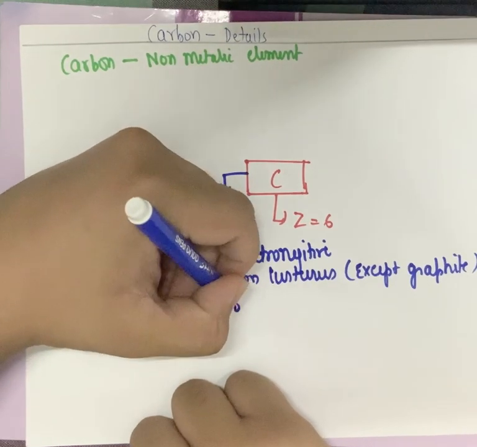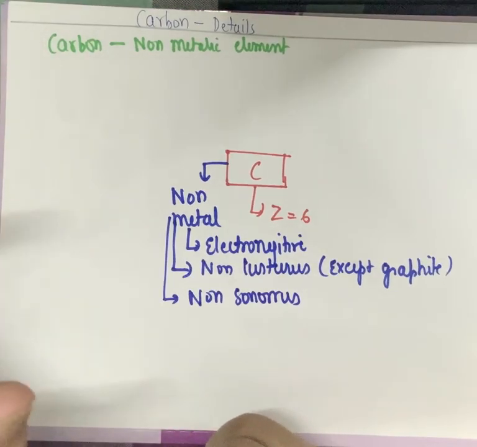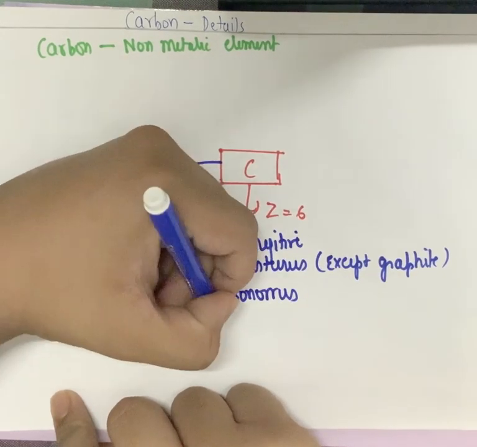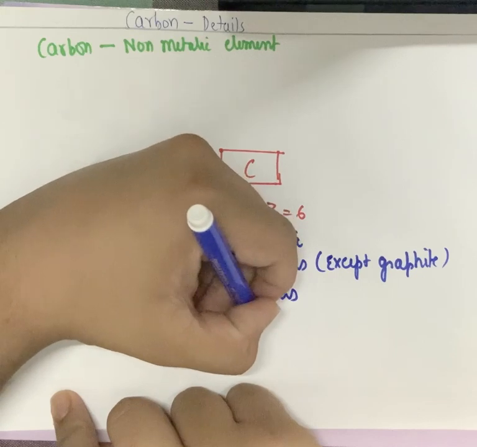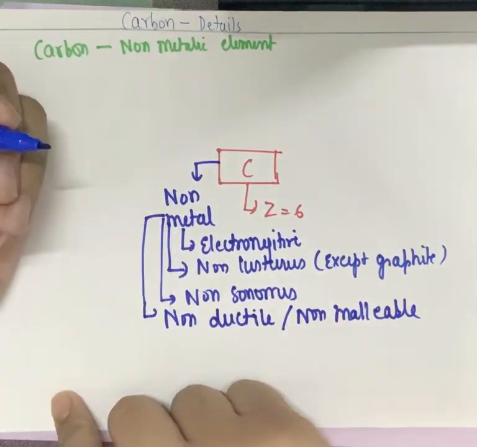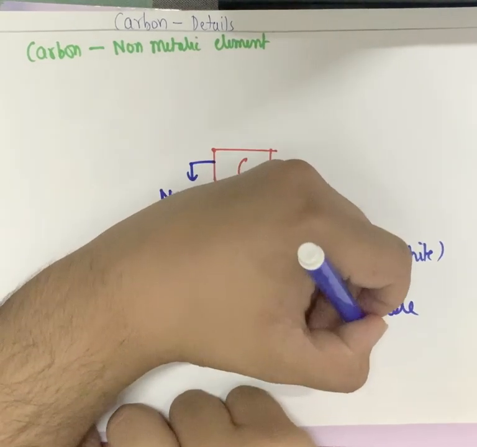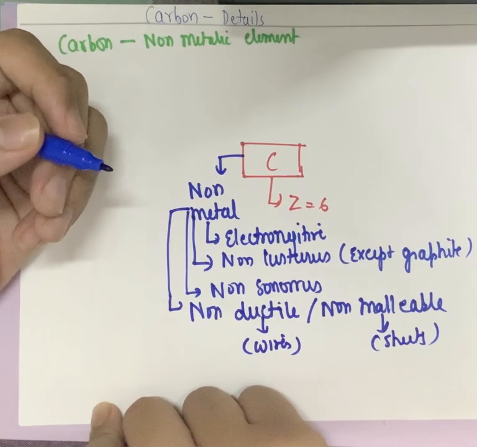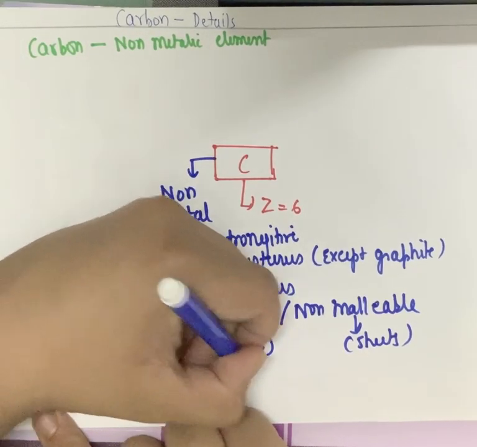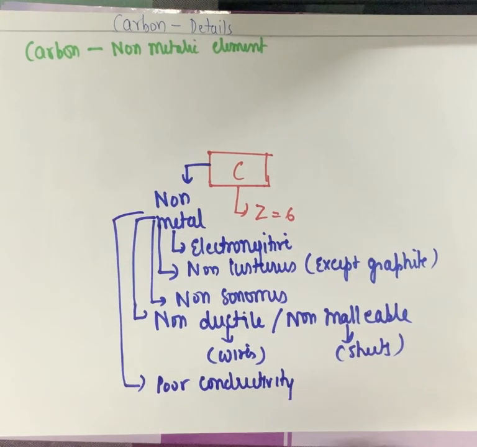This also means carbon is non-sonorous. Sonorous means that on banging it produces a ringing, bell-like sound when hit. It is not ductile. Non-ductile means it cannot be drawn into wires, and non-malleable means it cannot be drawn into sheets. So this is wires and this is sheets. Further, such properties include poor conductivity. It's a poor conductor of heat and electricity. Again, exceptions do exist in the allotropic forms.